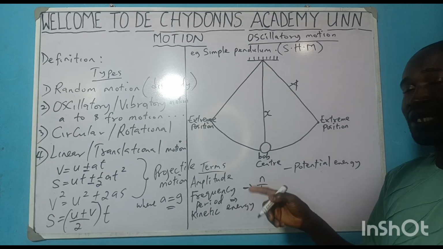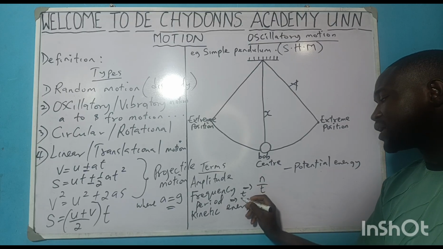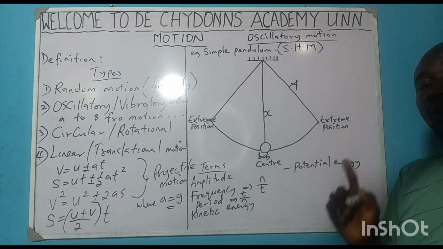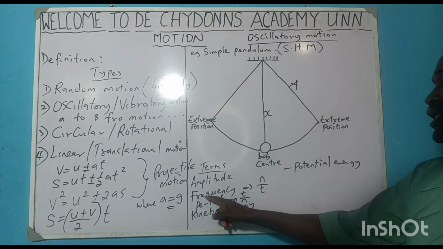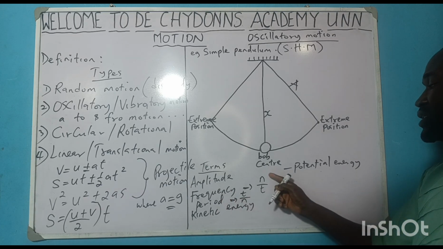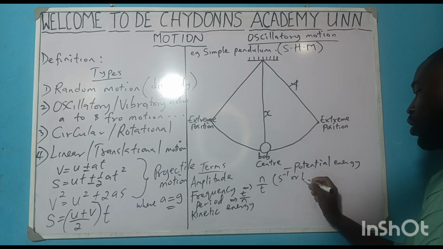Period is the next. Period simply means the time it will take to cover one oscillation or cycle. If you notice, in frequency, it is N over T and the unit is per second or hertz.